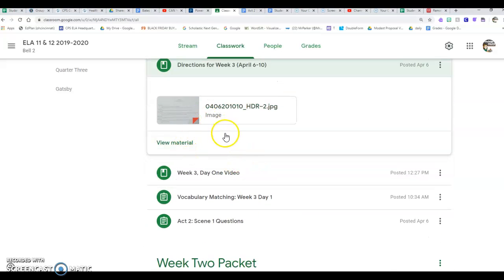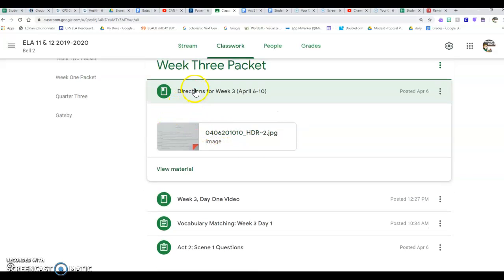If Google Classroom is not working on your phone or your iPad or your computer, I will also have this posted in Schoology later today. And if you have any questions, please let me know.